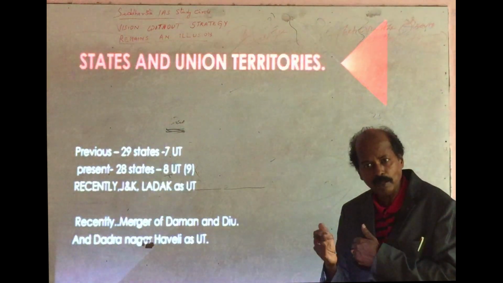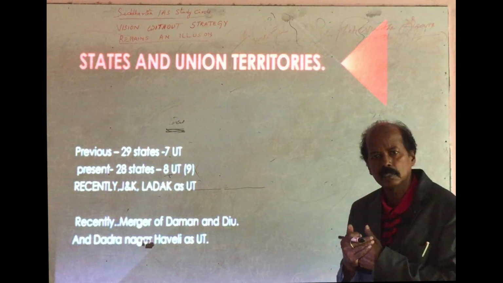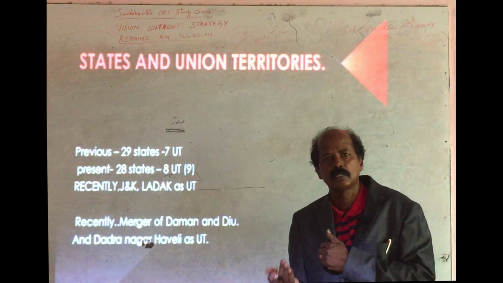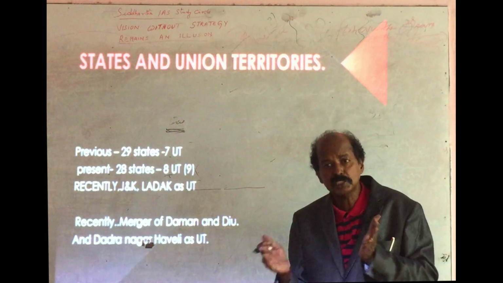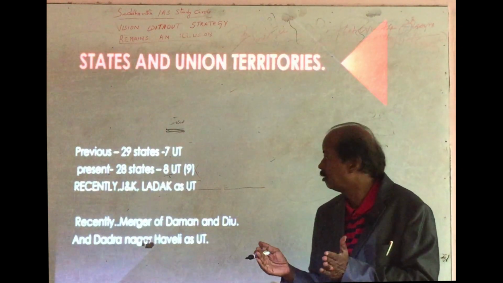In examination, you may get any question regarding the geographical position of states, where they are located, and all these things you should know very clearly.